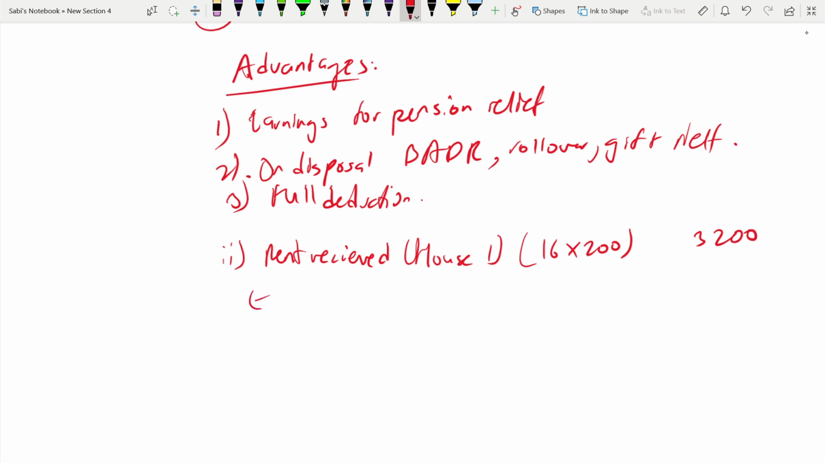Now all allowable expenses: council tax, insurance, advertising, cost of furniture. Okay. So what is the council tax? Remember, all these expenses have to be time apportioned except advertising.